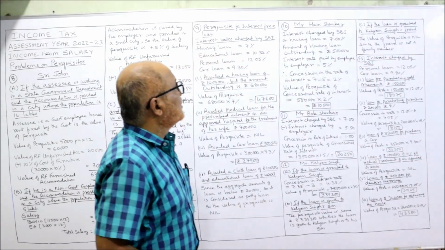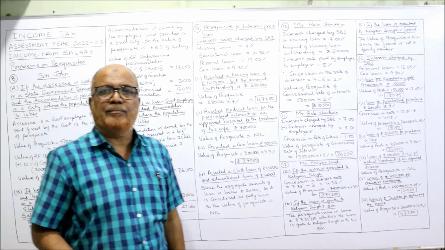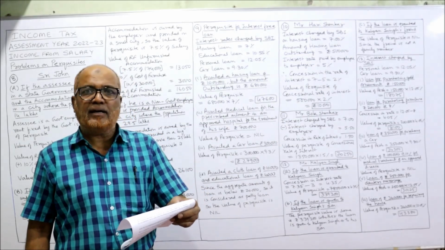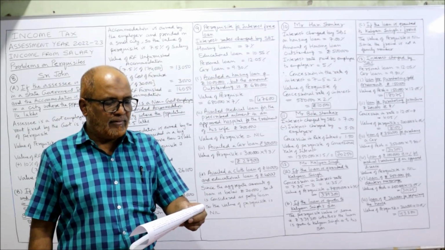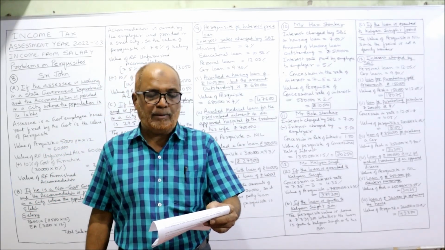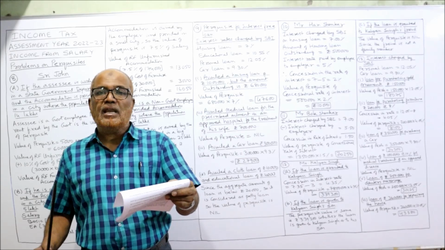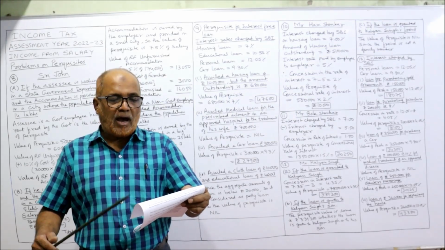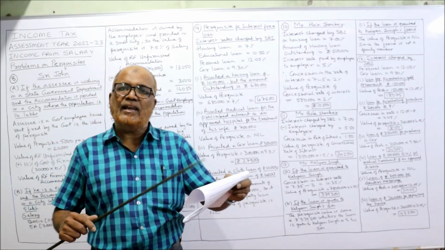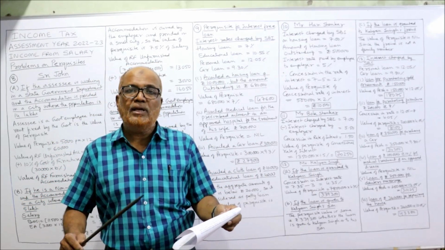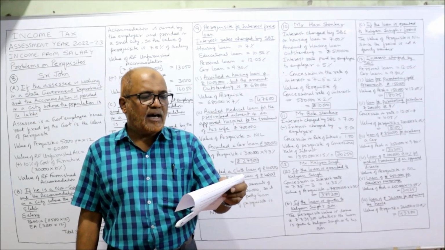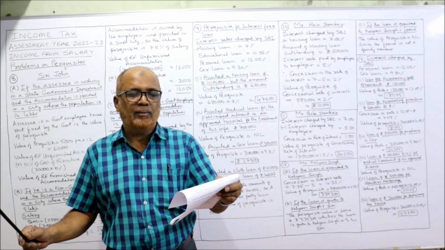Next problem is Mr. Hari Shankar. Mr. Hari Shankar is working in a limited company. During the previous year relevant to the current assessment year, he took a housing loan of 5 lakh at the rate of 5%. Mr. Shankar is an employee. He is working in a company, and during the previous year he has taken a housing loan from the employer, 5 lakh rupees. But the employer is charging interest at the rate of 5%. Whereas the entire amount is still outstanding, not repaid.